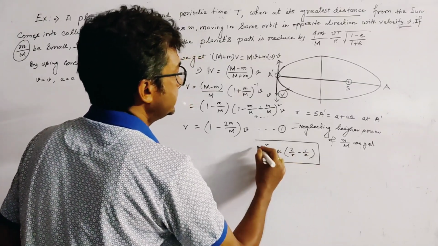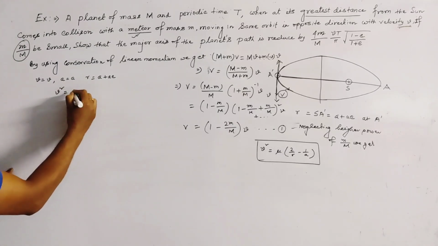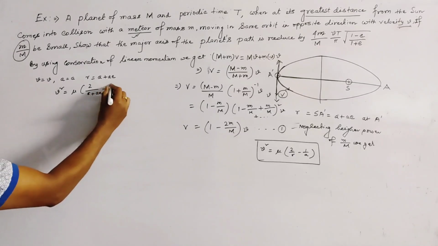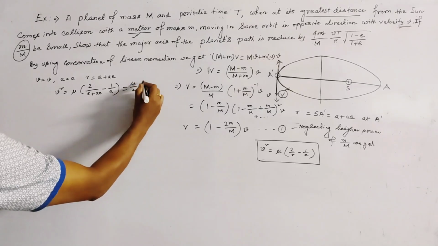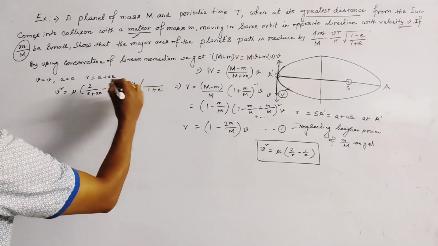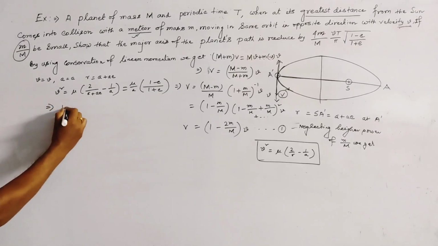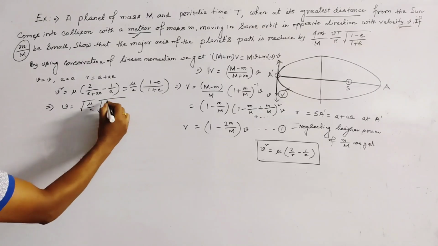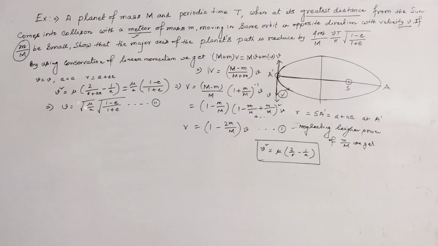So using this relation we get here v square equal to mu into 2 by (a plus ae) minus 1 by a, and calculating we get mu by a into (1 plus e উপরে চলে যাচ্ছে) 1 minus e, and we get small v equal to root mu by a into root under (1 minus e by 1 plus e), and we name this relation as 2, right.